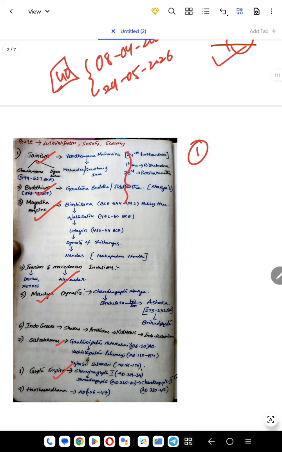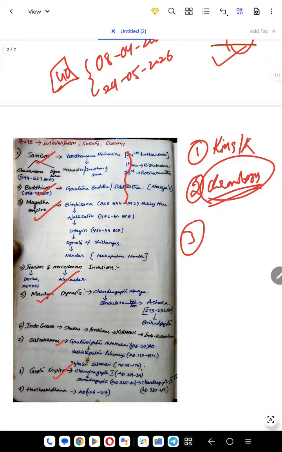You write the kingdom names and king names and also write their years. Why am I telling you years? Because in UPSC, chronology is one of the most favorite areas. If you see the 2023 or 2024 paper, a chronology based question was given, like Gurjara Pratiharas or Rashtrakutas, arrange them in chronological order, isn't it? So you try to remember the years also as far as kingdoms and kings are concerned. This will be the second step. So the first step will be kingdoms and kings, and the second step will be chronology.